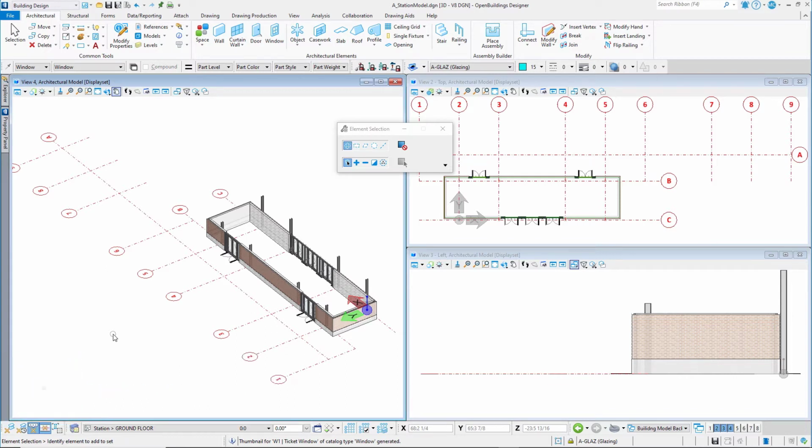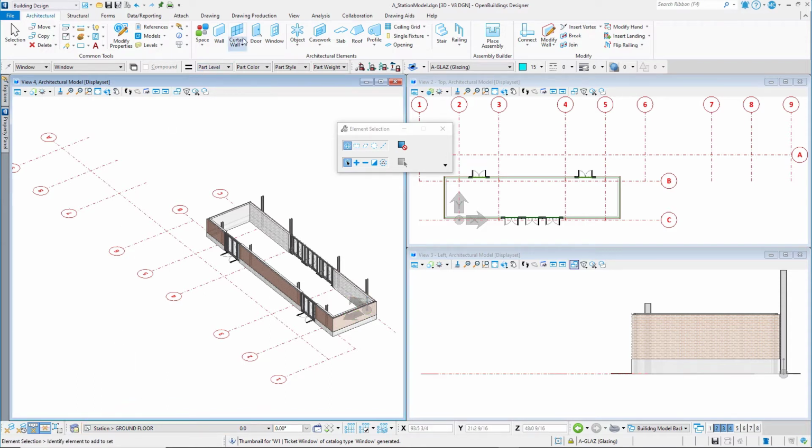We will now place windows in the model. Similar to doors, windows are objects that can be selected from the library, modified on the fly, setting the basic size as well as type, manufacturer, and other information needed in the schedule, and then save the customizations to the project WorkSet. Set the floor selector to the station ground floor.